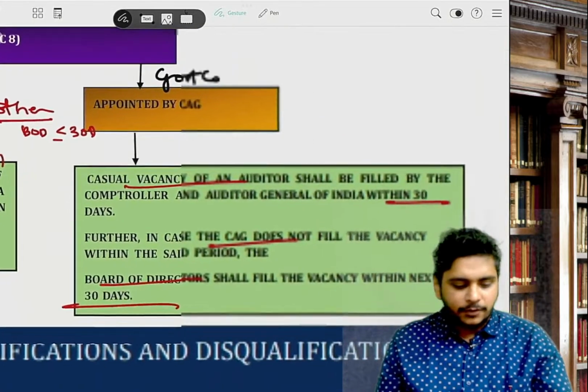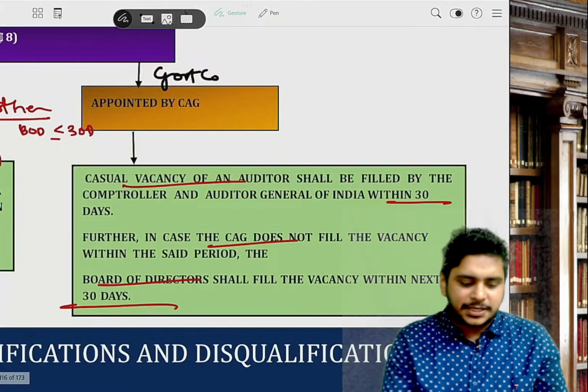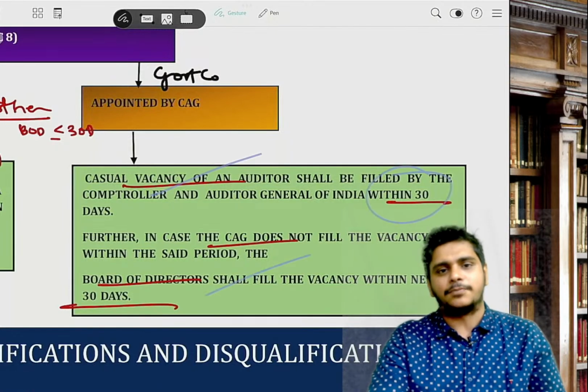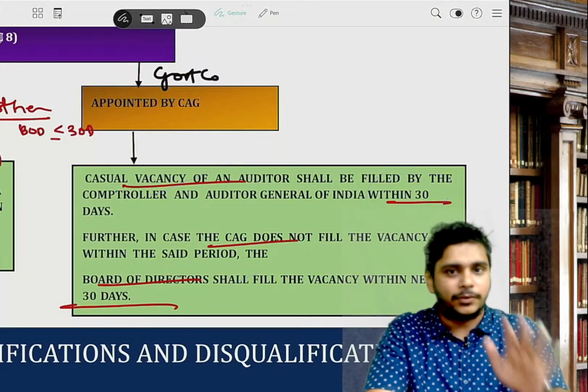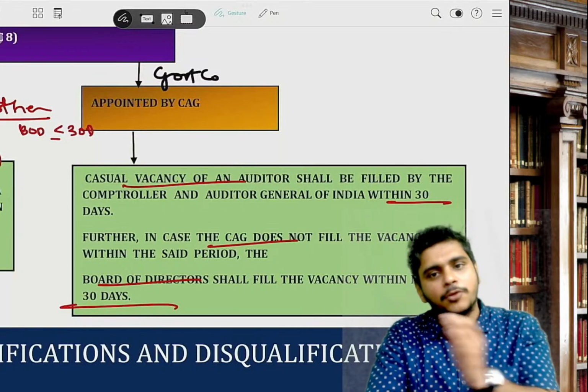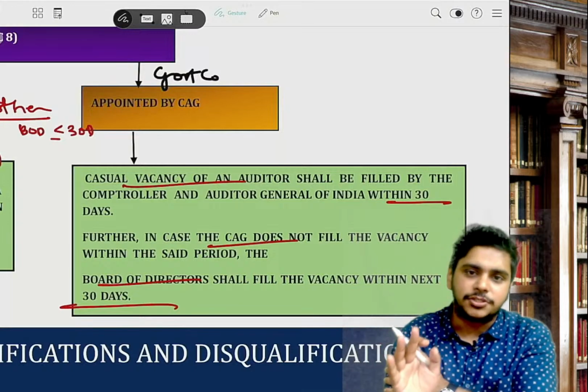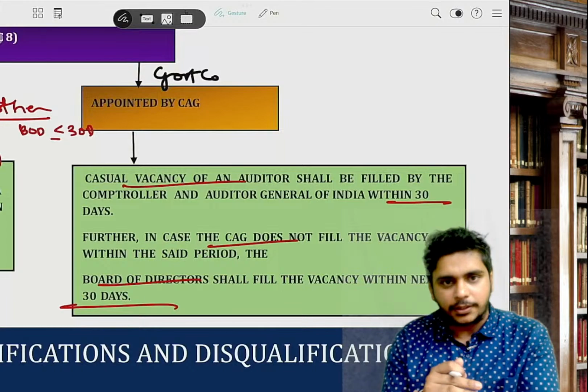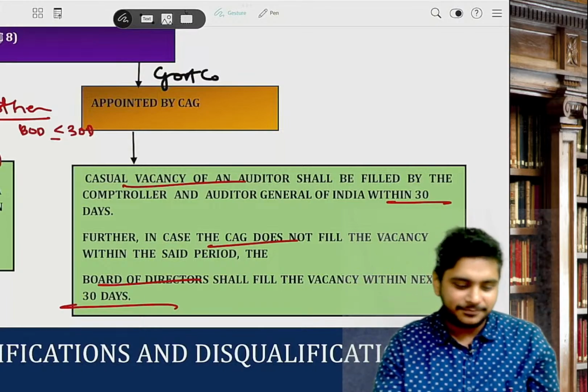So in case of a government company, who will fill the casual vacancy? CAG will only fill within 30 days. If the CAG does not do it, board will do it within the next 30 days. And he will be the auditor till next AGM. This is casual vacancy. So to get into the company, it is basically Section 139.